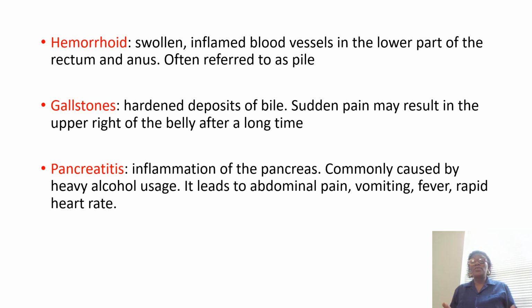That is, when somebody has been taking alcohol for a very long time, the pancreas becomes damaged. And when the pancreas becomes damaged, it may not be able to secrete enough juice that will contain the digestive enzymes that are necessary for digestion in that individual. So in that case, you will have some foods in the person's digestive system that may not digest or may only partially digest.